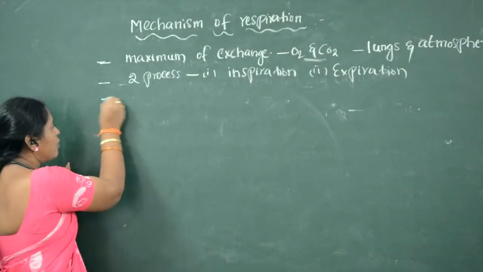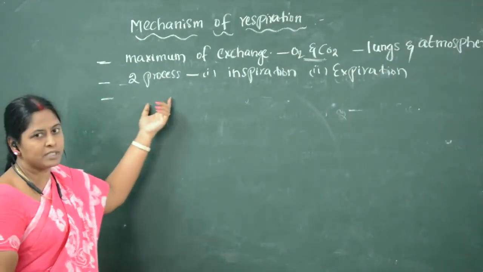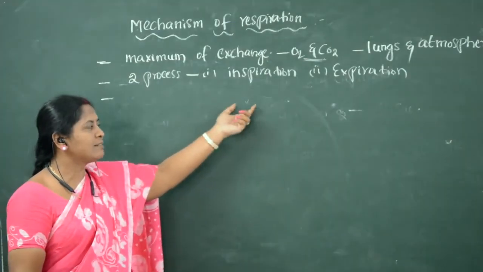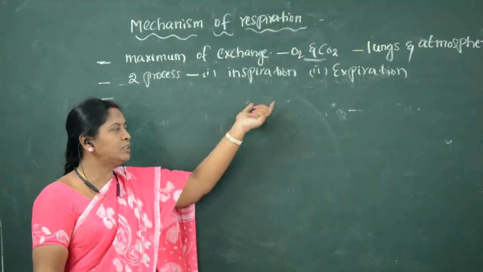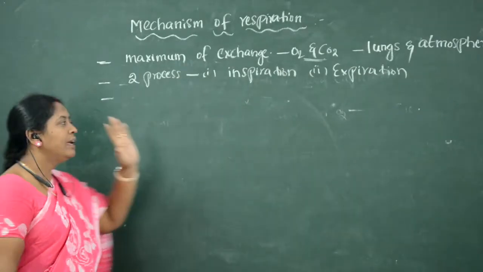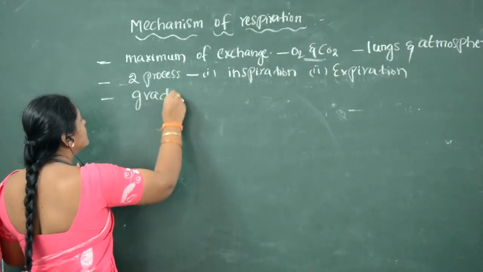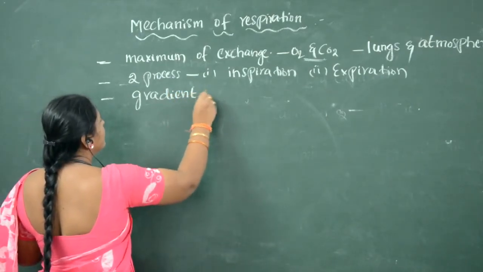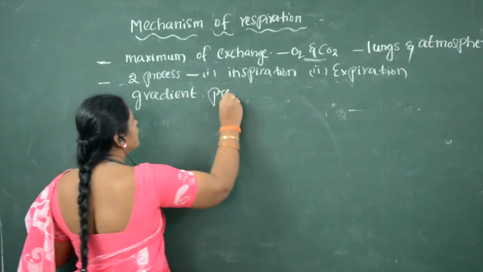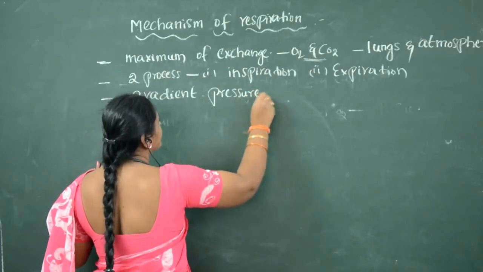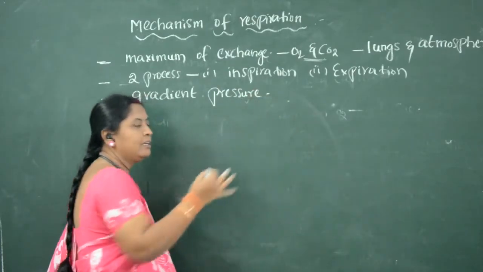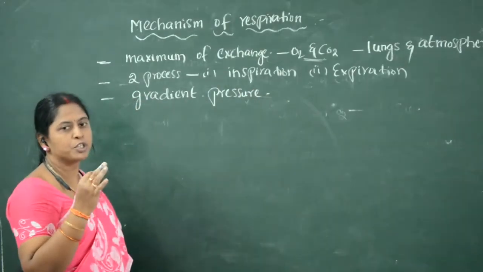So what is meant by gradient pressure? Both processes, inspiration as well as expiration, occur based on the gradient pressure exerted by lungs and atmospheric air.